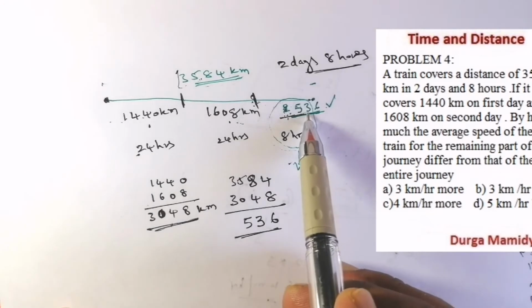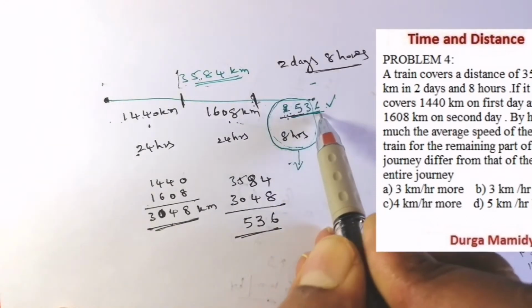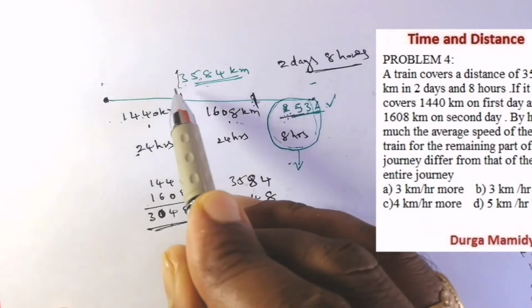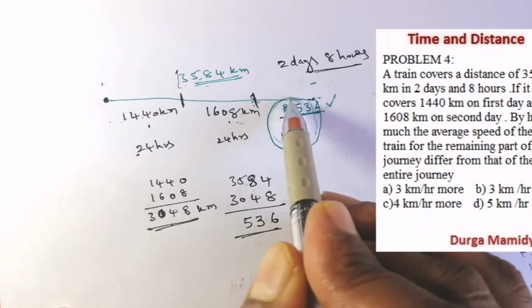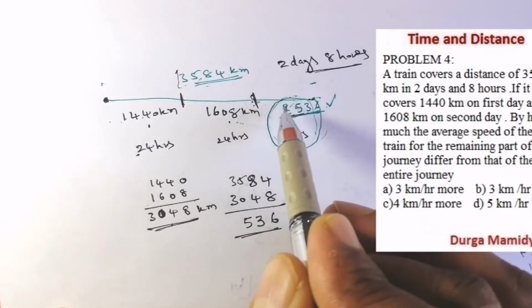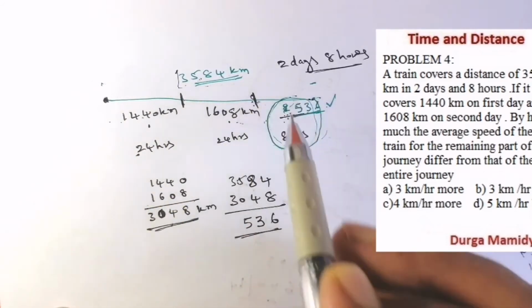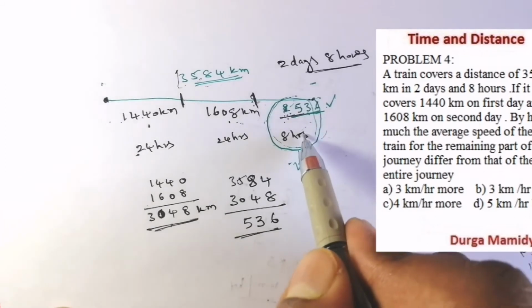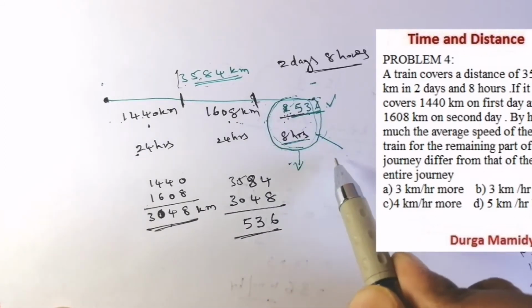Now what is our question overall? The final question is this particular speed, how much it differs from the complete average speed. So the particular speed when he has traveled in the 8 hours, he wants to compare with the complete average speed. Now if we know the distance and we know the time, what is the speed of this particular journey for the 8 hours, with what speed has he gone? It is nothing but distance by time.